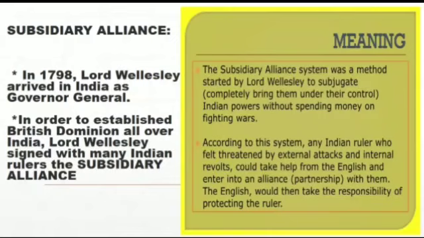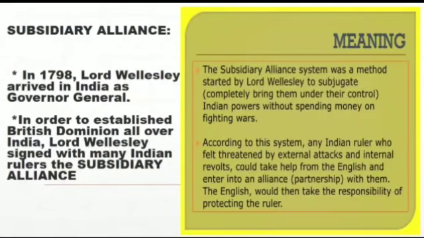According to this system, the Indian rulers who felt threatened by external attacks and internal revolt could take help from the English and enter into an alliance, that is, a partnership with them. The English would then take the responsibility of protecting the rulers. So, in order to establish British dominance all over India, Lord Wellesley signed Subsidiary Alliances with many Indian rulers. Because of these alliances, many Indian rulers had to maintain a British army in their court, that is, in their own kingdom, along with their own army, a British troop was also there.